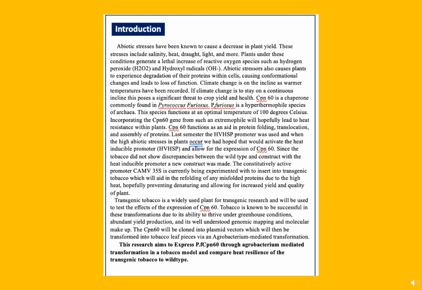The 35S promoter is constitutively active, meaning that it will always be on and does not require a certain temperature. This research aims to express the chaperone 60 gene through Agrobacterium mediated transformation in a tobacco model and compare heat resilience of the transgenic tobacco to its wild type.